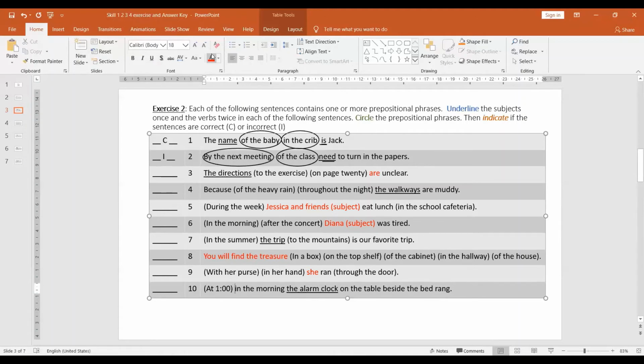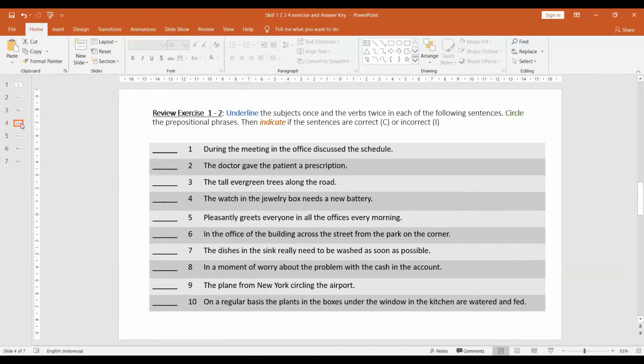And we have several objects of preposition. At 1 in the morning, and then on the table beside the bed. All right. Again, the sentence with red writing is incorrect. Let's move on. Review exercise 1 and 2.